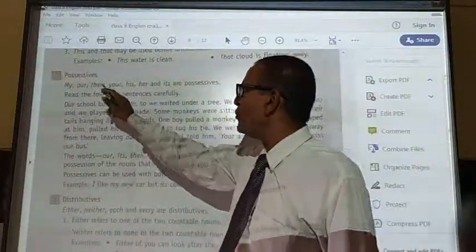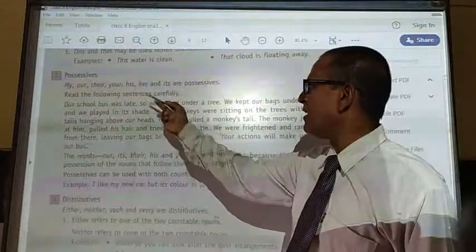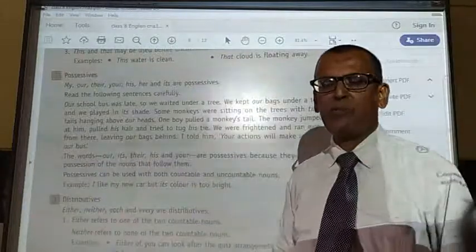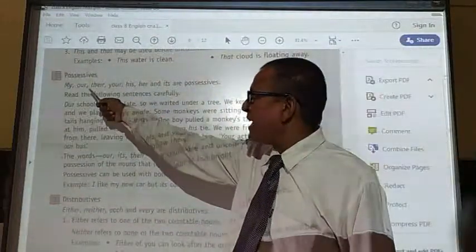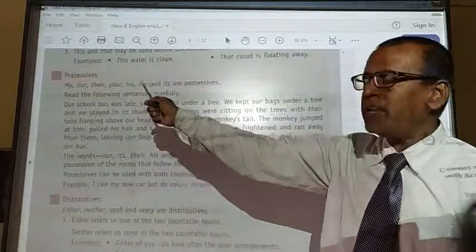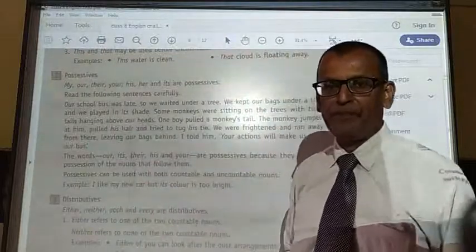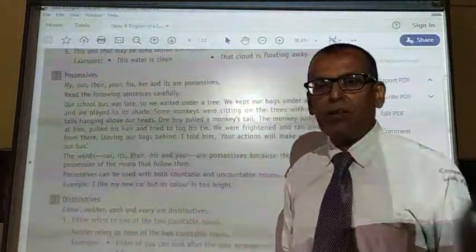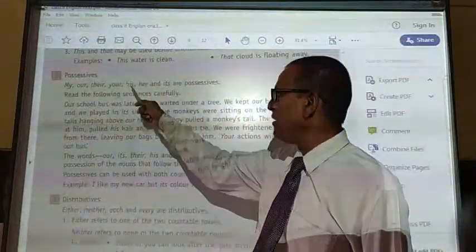Now we will see possessives, possessive words like my, our, their, your, his, her, its. They are the possessive words. After every possessive word a noun comes. Like this is my pen. We should do our work in that way. So Ram is doing his work.